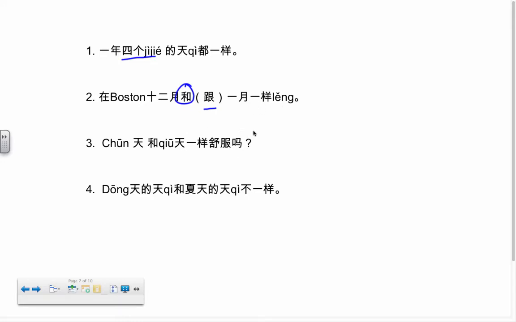Right here, now we have a question. Watch how simple the questions are. 春天和秋天一样舒服吗? Is 春天 and 秋天 just as comfortable? Nice weather out? And then finally, number 4, another statement. 冬天的天气和夏天的天气不一样, which is definitely true, at least in Boston. The summer weather and the winter weather is not the same. So here are a couple examples using 一样. And we'll practice these tomorrow.